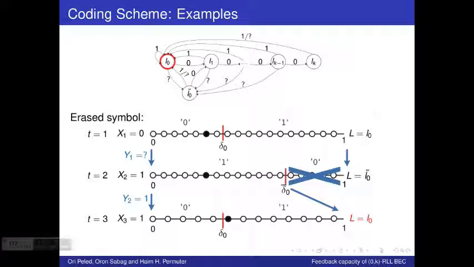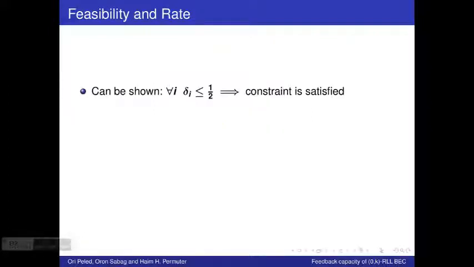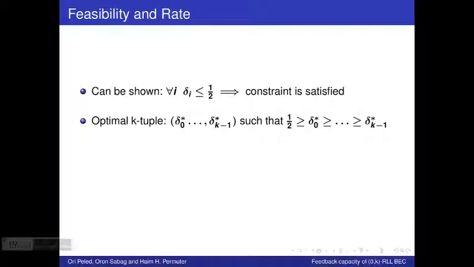It is clear that not every choice of parameters would yield a coding scheme that complies with a 0-k input constraint. However, it can be shown that if we choose delta i to be at most 1/2 for all i, then the constraint is satisfied. An interesting observation to note is that for the optimal k-tuple, denoted here delta 0 star through delta k minus 1 star, we have that the sequence of deltas is not increasing with the index.